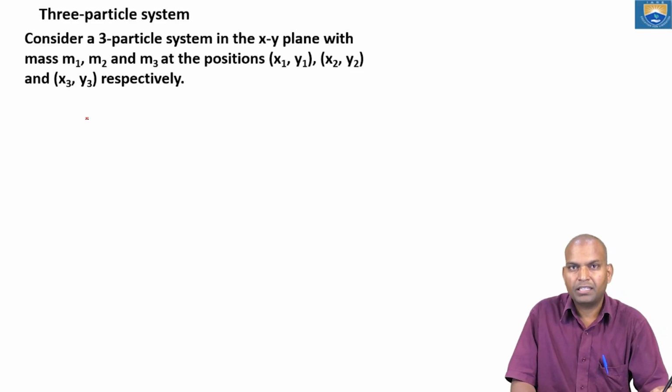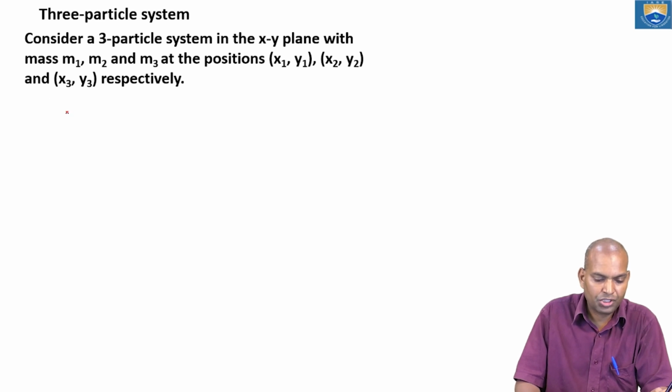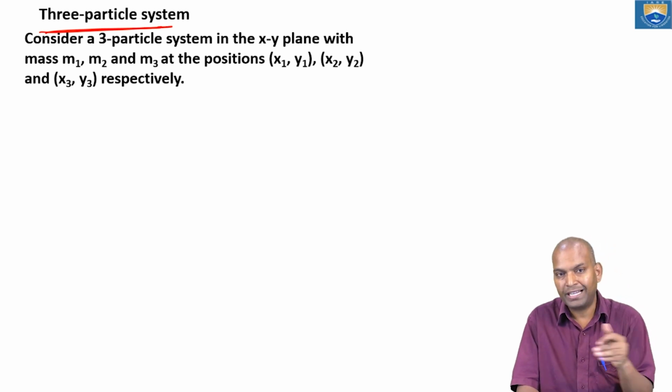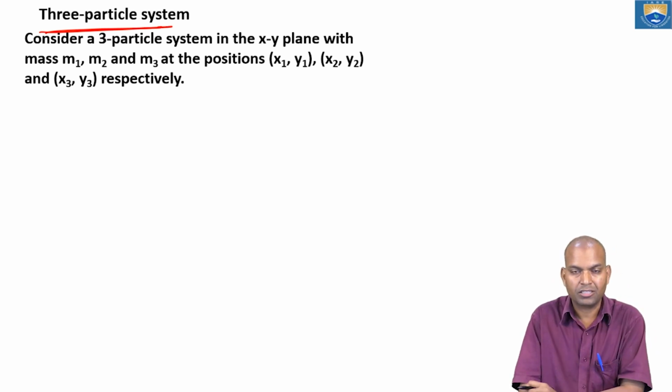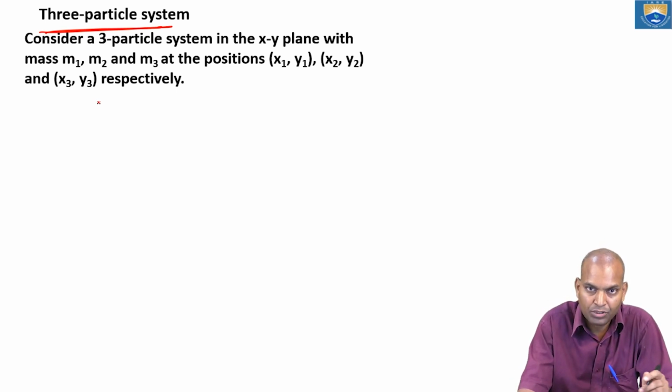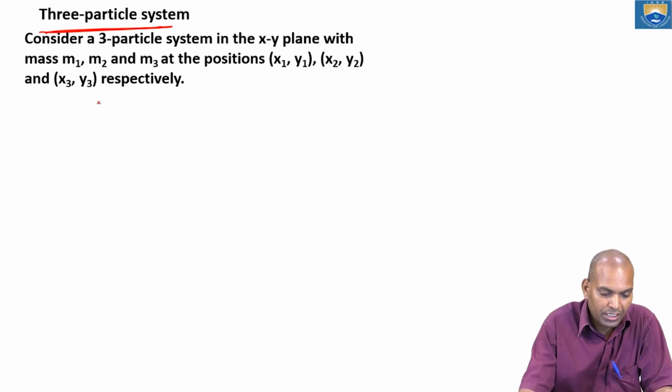Next, as we studied, consider a three particle system. So far the three particles were in one direction along the OX axis. Now it is in a different coordinate system, on the XY plane. These three particles are on the XY plane.